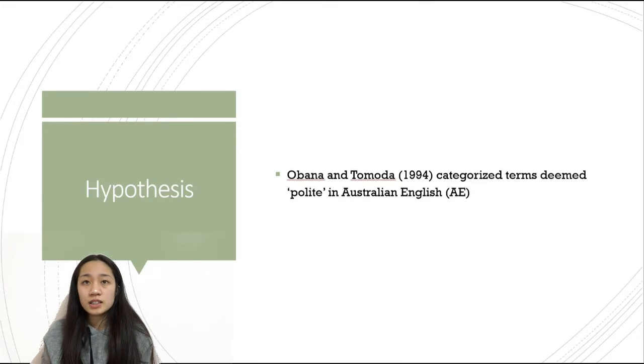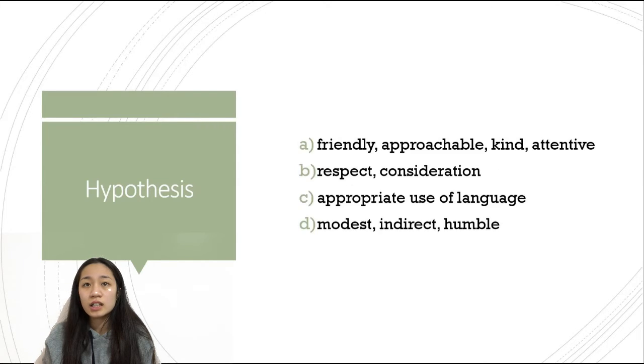Obana and Tomoda's 1994 study formed the basis of a hypothesis. The main focus of their study was native Australian English users and their interpretation of politeness compared to the Japanese usage. Casual interviews were conducted with AE users and the Japanese. Both groups were asked to share anecdotes of rude interactions and how the situation could have been handled more politely. Throughout the interview, terms that AE users deemed were indicative of politeness were collated and were categorized into 4 groups as shown on this slide.